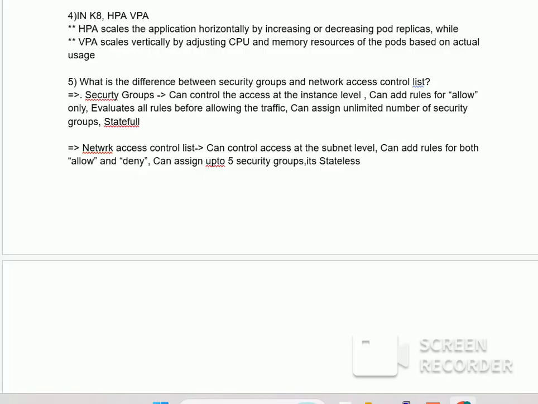We can allow inbound rules in a security group, which evaluates all rules before allowing the traffic, and we can assign an unlimited number of security groups. A network access control list can control access at the subnet level, can add rules for both allow and deny, meaning inbound rules and outbound rules, and can assign up to 5 security groups.